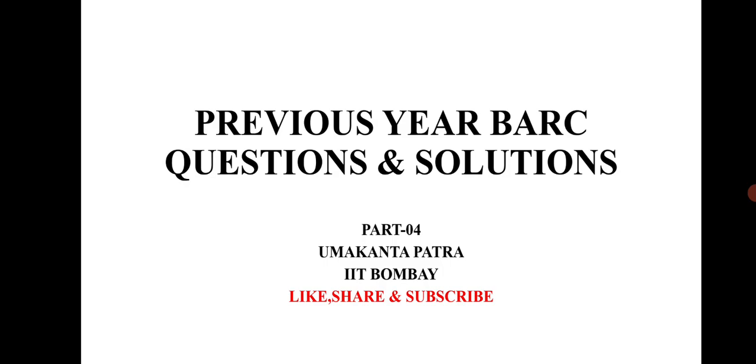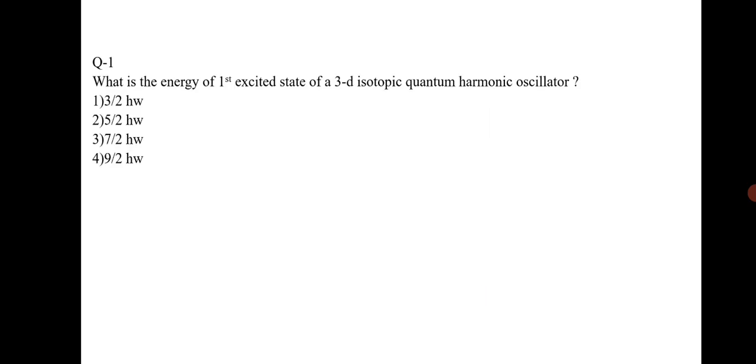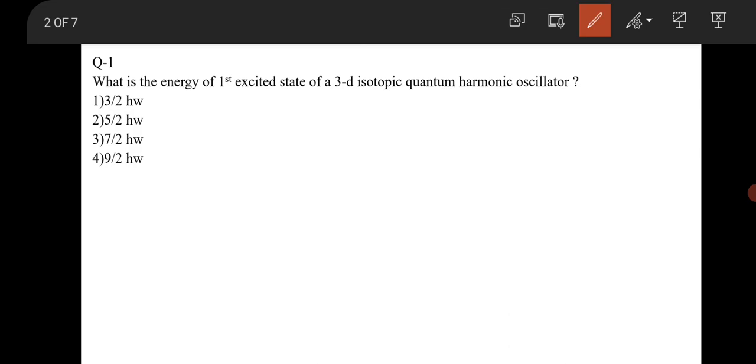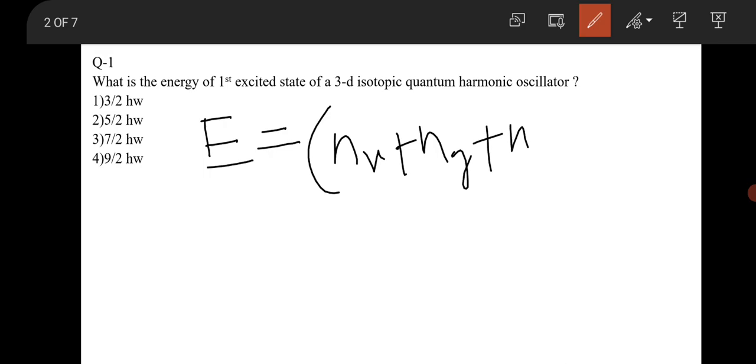So let's start the session and discuss the possible questions and the respective solutions. The first question was from quantum mechanics. What is the energy of the first excited state of a three-dimensional isotropic quantum harmonic oscillator? For the three-dimensional isotropic quantum harmonic oscillator, the energy is equal to (nx + ny + nz + 3/2) ħω.